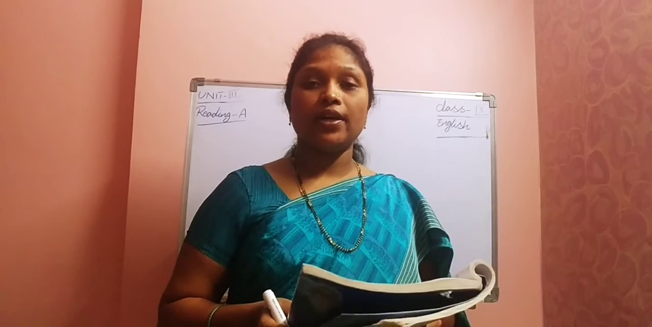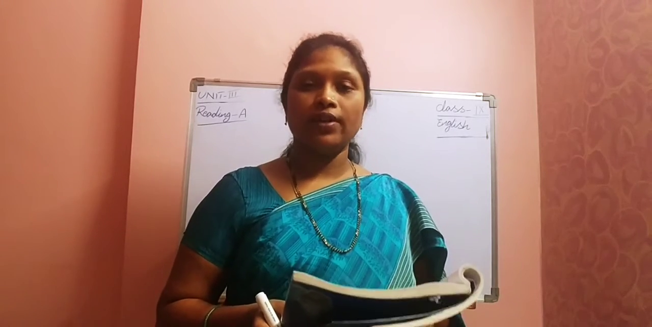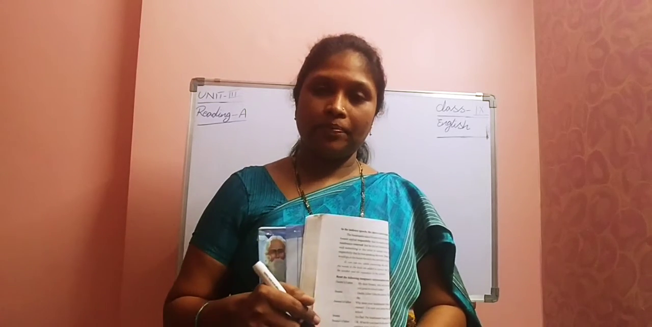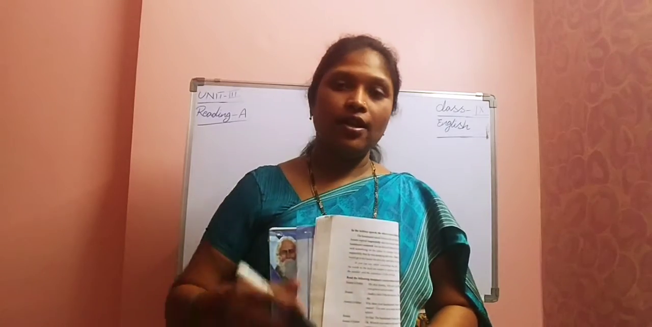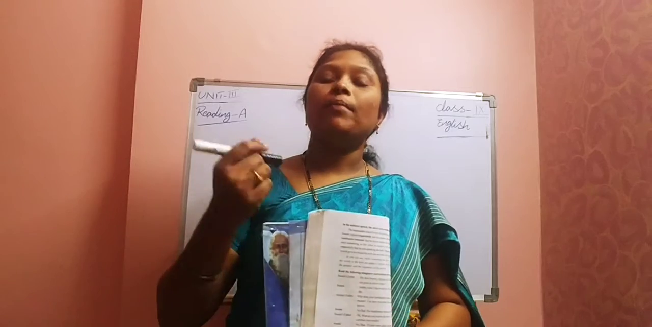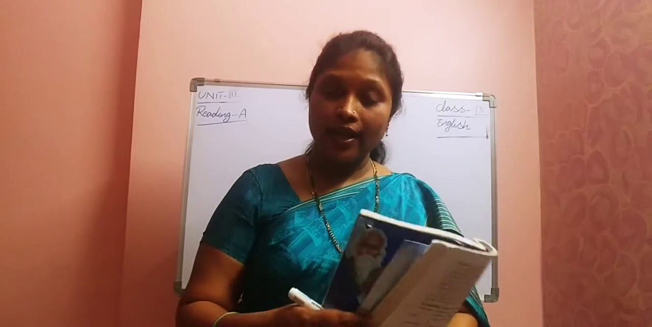We know the format of a diary entry, but I'll just briefly describe it. First, you have to write diary entry as the heading. Then write date and time. Then coming to the salutation, write dear diary. Then the body of the diary, and at the end the signature. Okay, under the body of the diary, what do you have to write?